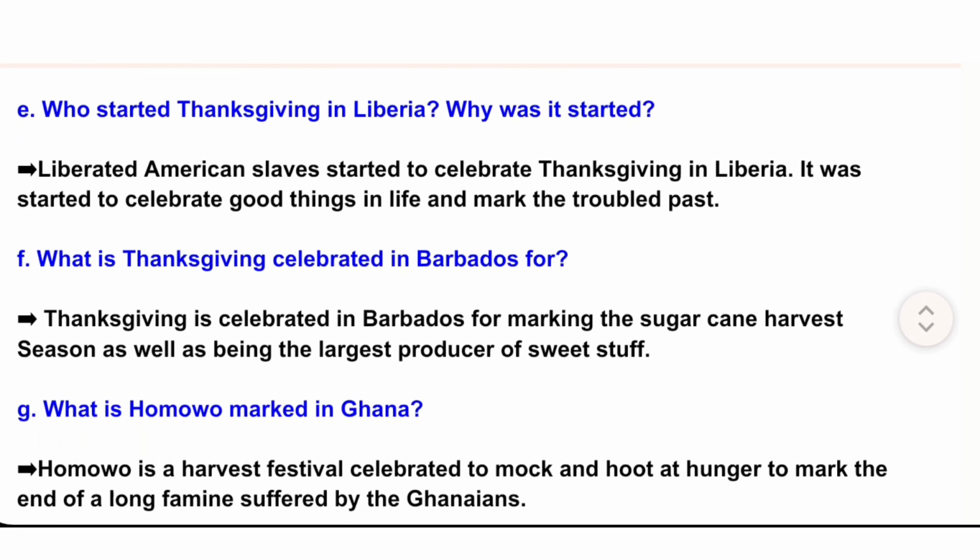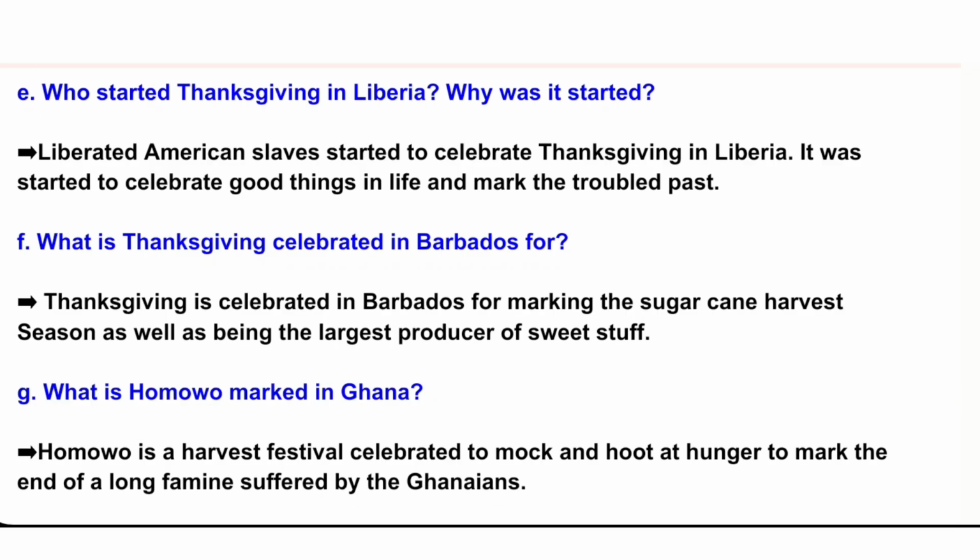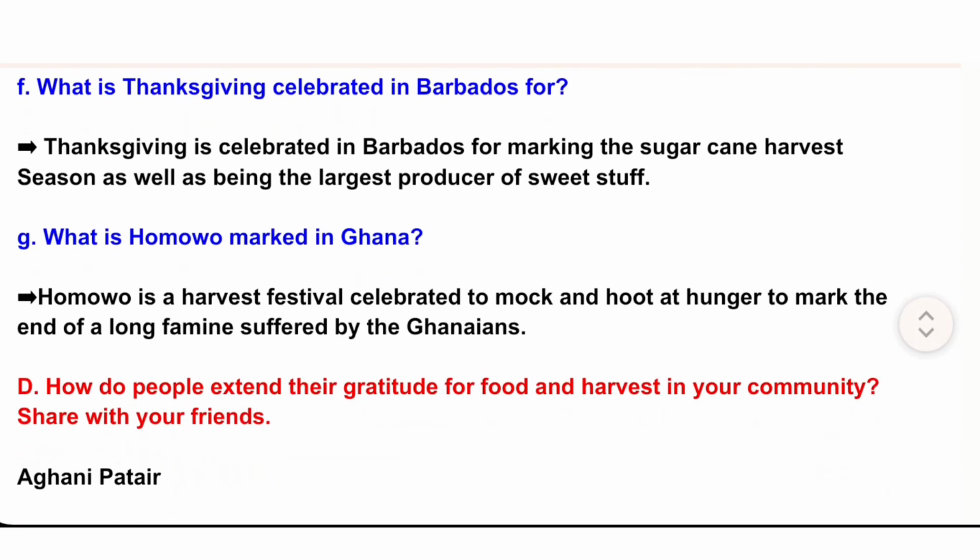E. Who started Thanksgiving in Liberia? Why was it started? Answer. Liberated American slaves started to celebrate Thanksgiving in Liberia. It was started to celebrate good things in life and mark the troubled past. F. What is Thanksgiving celebrated in Barbados for? Answer. Thanksgiving is celebrated in Barbados for marking the sugar cane harvest season as well as being the largest producer of sweet stuff. G. What is Homowo marked in Ghana? Answer. Homowo is a harvest festival celebrated to mock and hoot at hunger to mark the end of a long famine suffered by the Ghanaians.